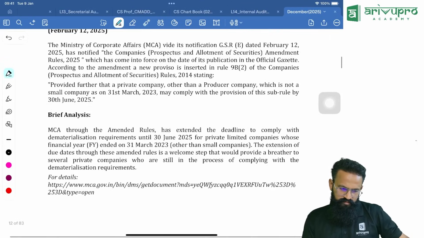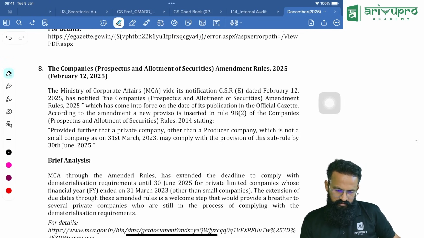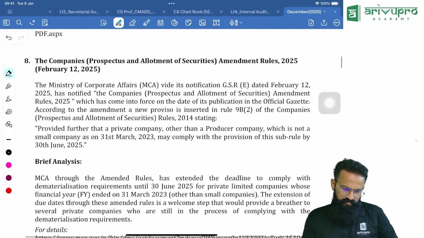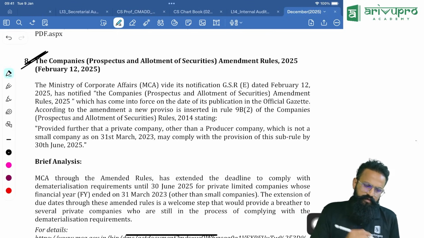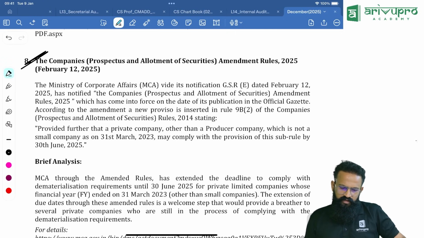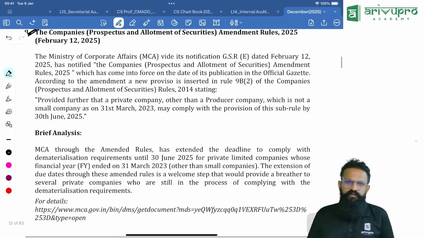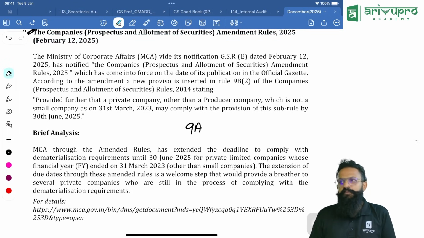Okay, what is the amendment? Okay, this is an amendment. What is this? Okay, this is nothing but people, the company's prospectus and allotment of securities. This is related to that. If you remember, there was rule 9A of prospectus and allotment of securities.